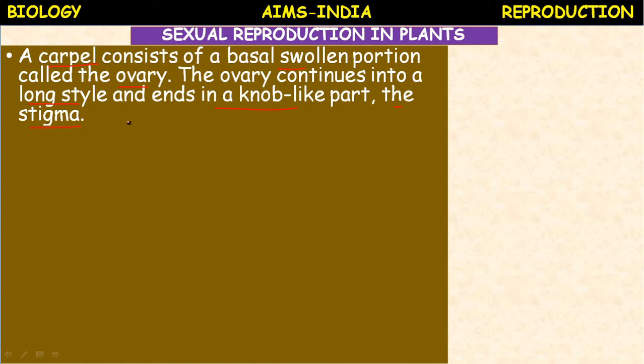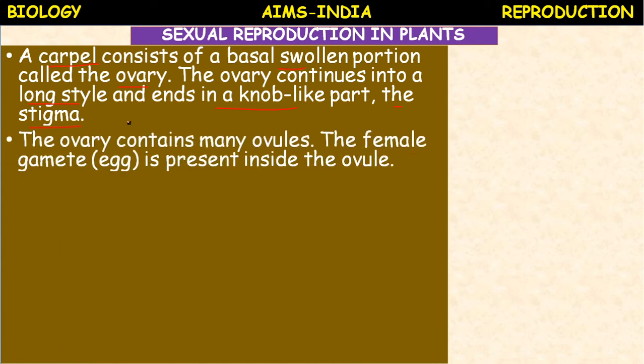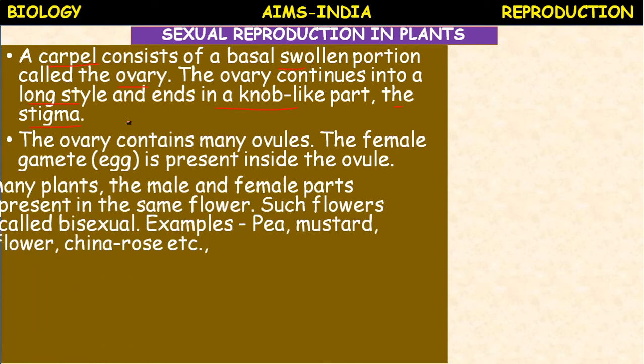The basal part is the ovary, the middle part is the style, and the tip of the carpel is the stigma, which is sticky to receive the pollen grains. Next, the ovary contains many ovules. The female gamete, the egg, is present inside the ovule.